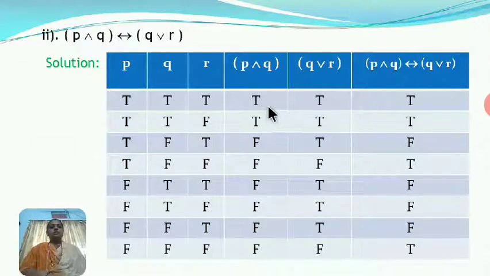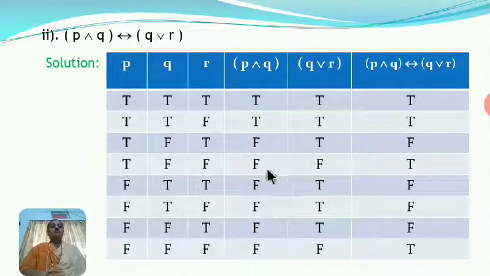So here T double implies T, T. T double implies T, T. T double implies F, F, because here both components have different truth values. So the double implication is false.